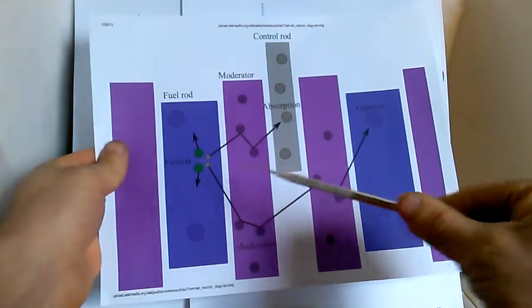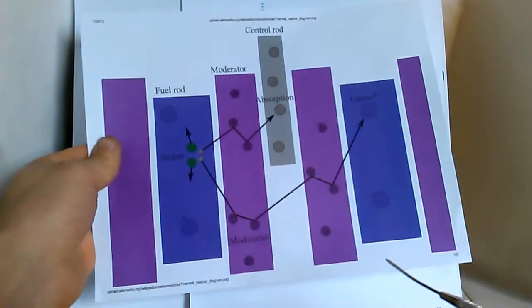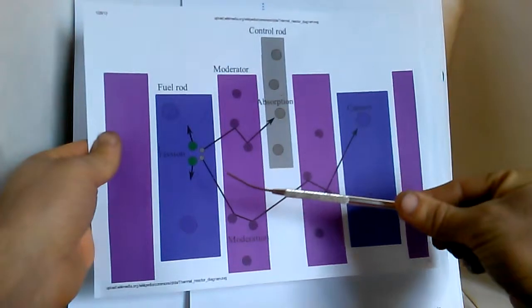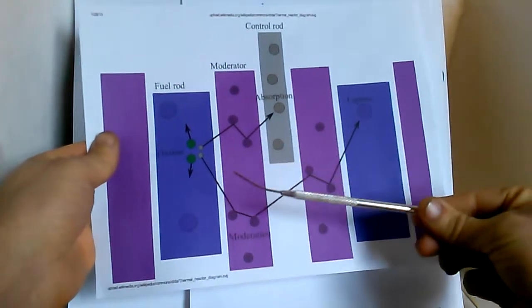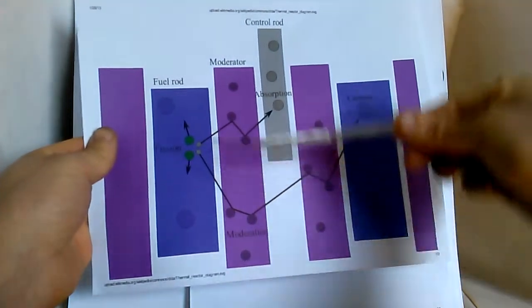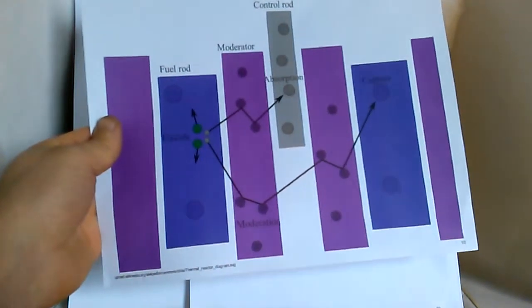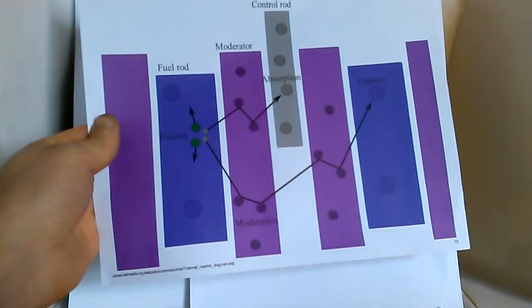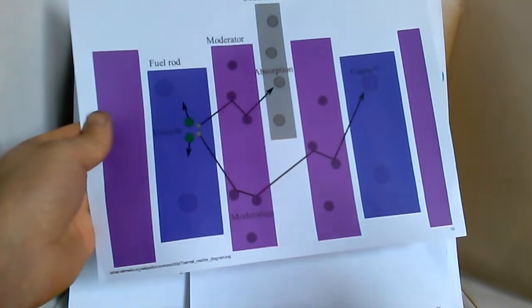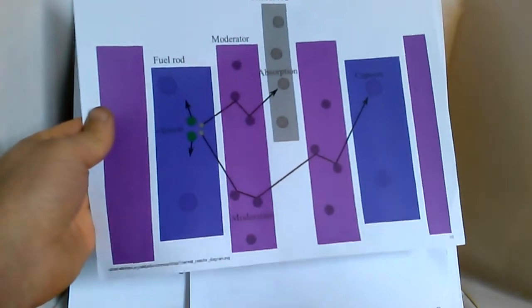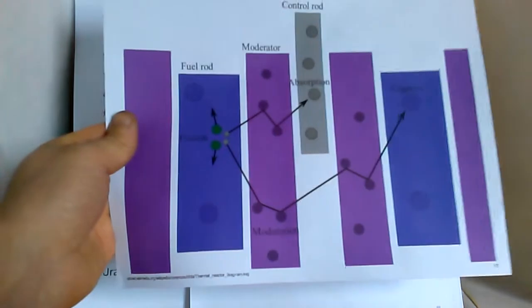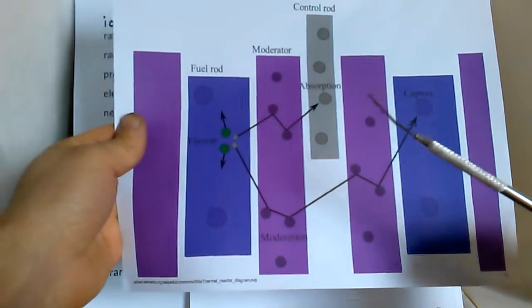There are fuel rods, and that's where maybe the uranium or plutonium is, and the fissions are occurring. You can see the neutrons are going to bombard these uranium or plutonium atoms and create the fission.